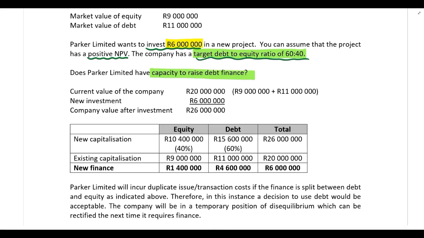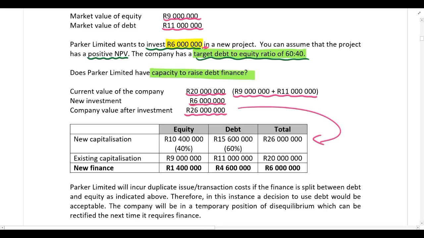All you do is you start with the company's existing finance. So currently they've got 9 million rand equity and 11 million rand debt in their capital structure. So that gives us a total of 20 million rand. The new investment is for 6 million rand. Add that together, after they finance the new investment, they will have a total value of 26 million rand.